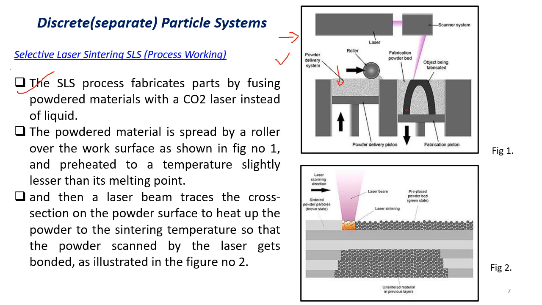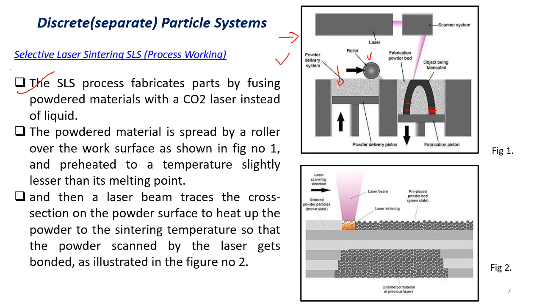So these are the solid particles. The powder material is going to be spread by the roller. This roller is going to spread the material over the work surface. Here it is shown. Wherever it is getting rolled and exposed to the laser beam, it is getting solidified.